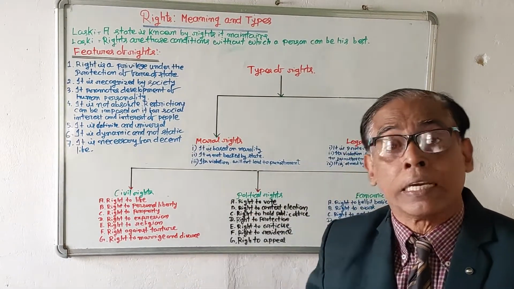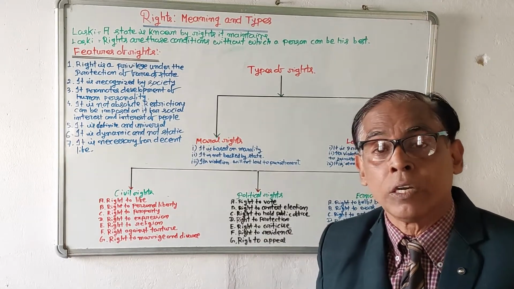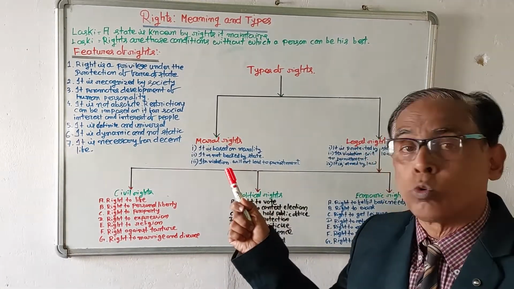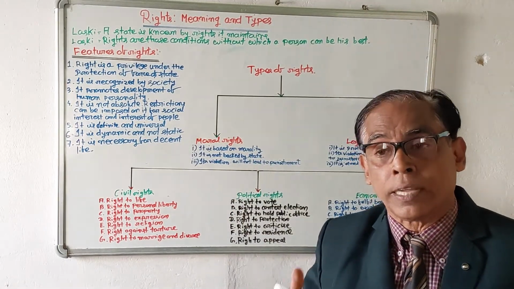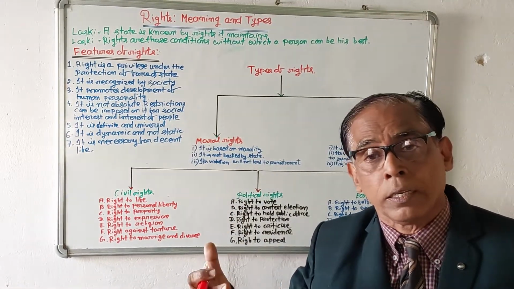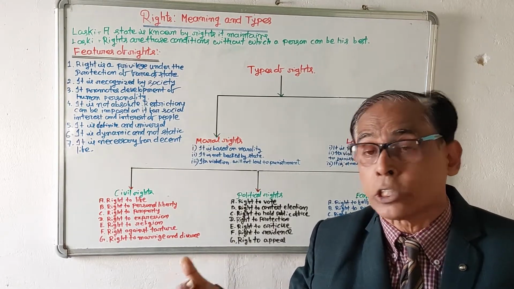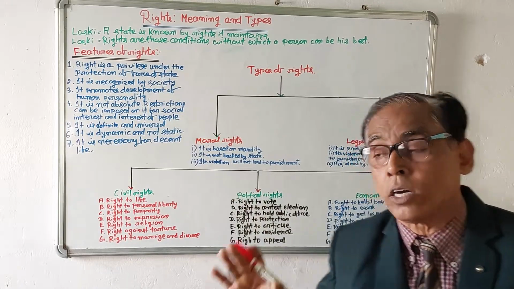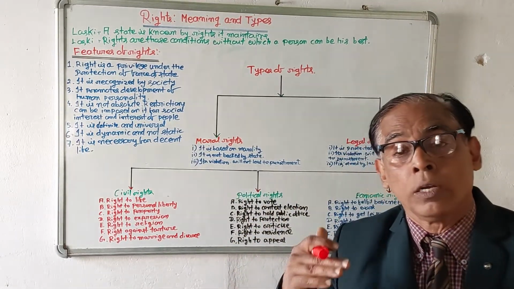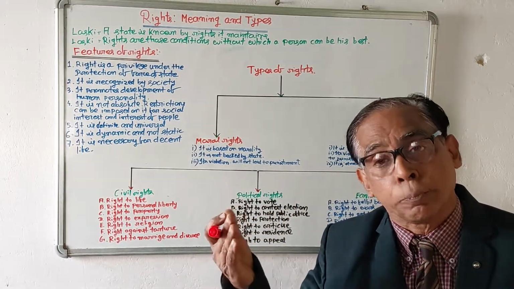And we have discussed categories of rights. We have categorized rights first of all into two categories: moral rights and legal rights. Moral rights are those based on morality. If these rights are violated, the state will not come forward to protect. On the other hand, legal rights are those rights which are given by the state and the state also protects.